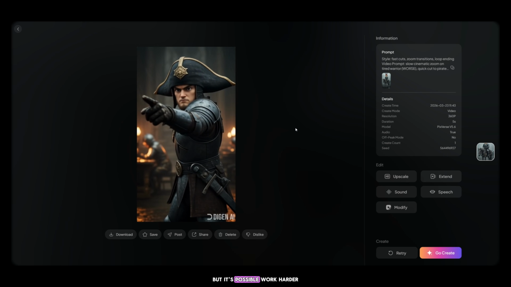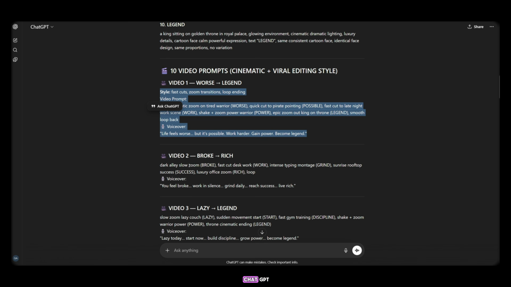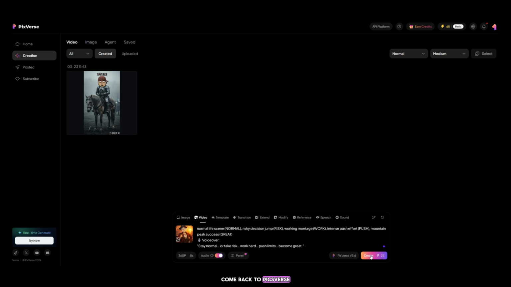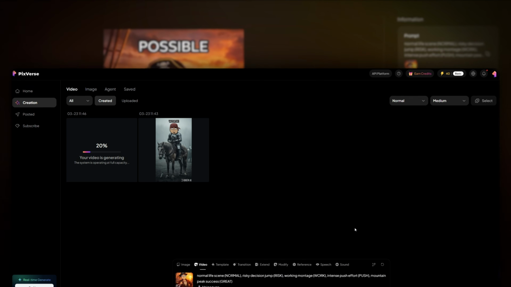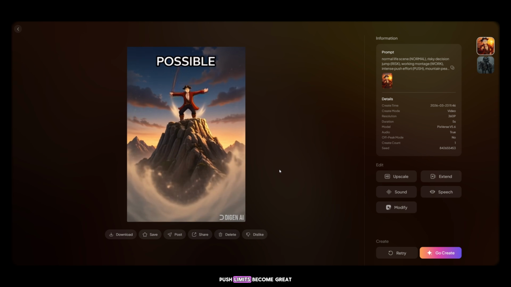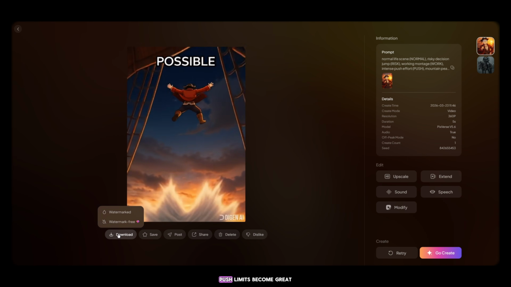Now simply download it. After that, upload the second video image. Then again, go to ChatGPT, copy the second video prompt, come back to PixVerse, paste the prompt, and click on Generate. As you can see, your video generation has started, and within a few moments, your video will be ready. So guys, your second video is also ready. Preview it and see how amazing the character looks and how smooth and professional the transitions are.